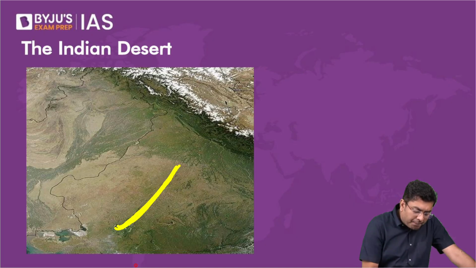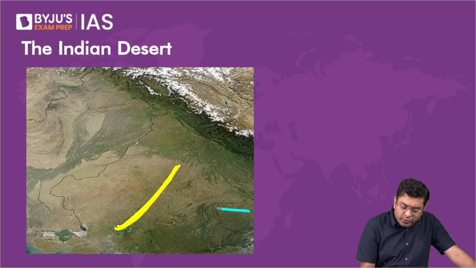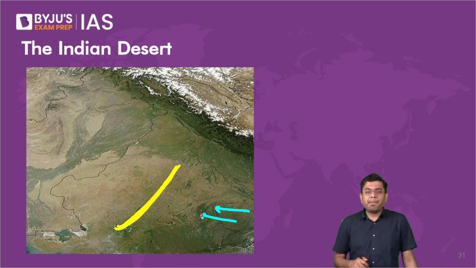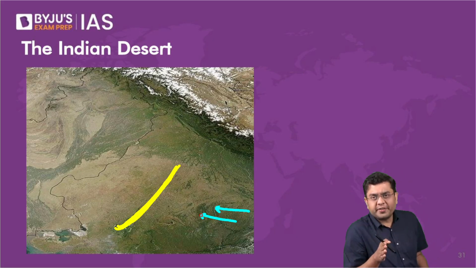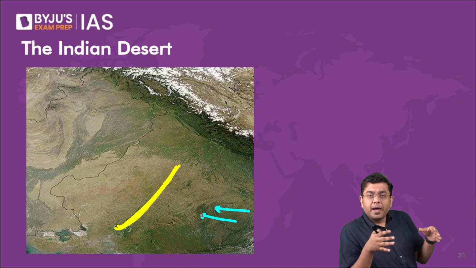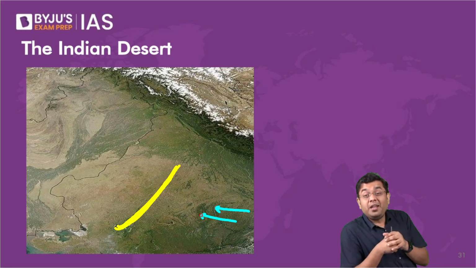Now, when you have the Bay of Bengal branch of monsoon, it will come like this. At one point of time, it is also suggested that, now all this portion is not to be asked in your GS paper, but because we are talking about geography, you should be aware of that. If you have ever been to the region of Delhi, or if you belong to that area around Haryana, Delhi, Western UP, around the region of Delhi, you have an upraised portion, which is referred to as Delhi Ridge.